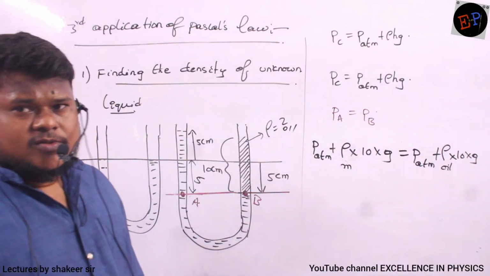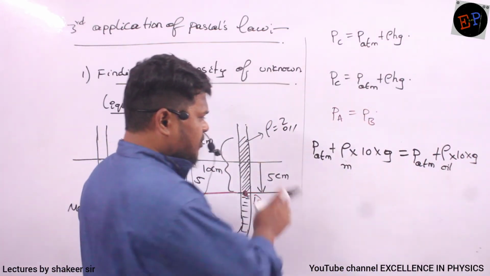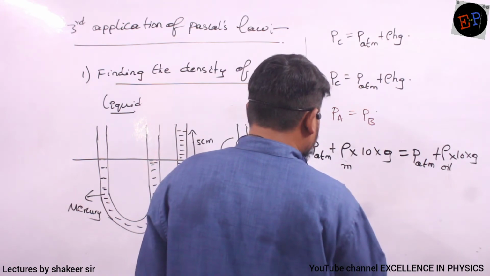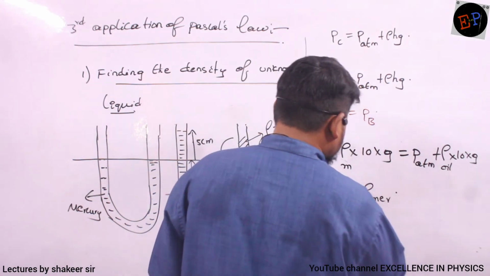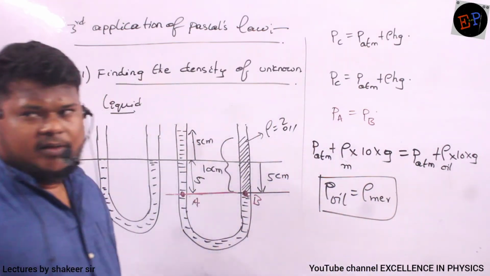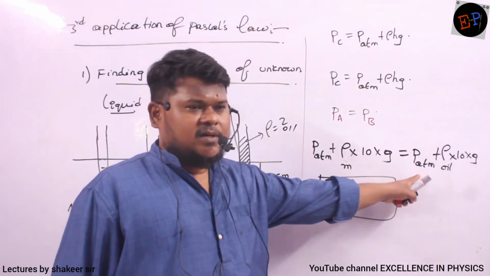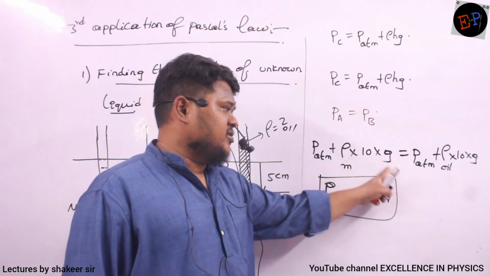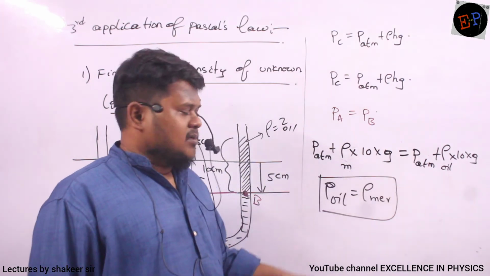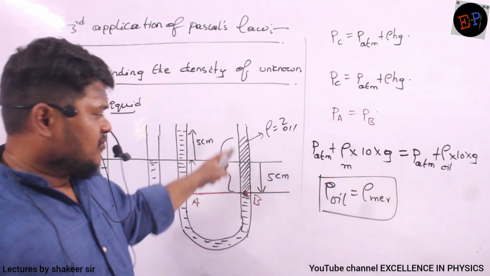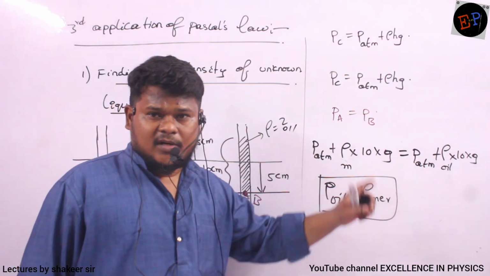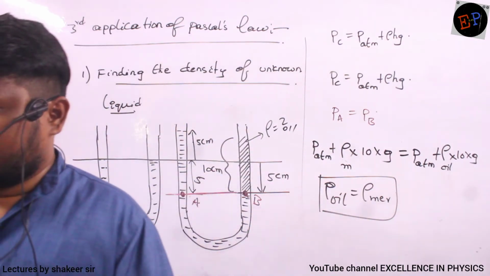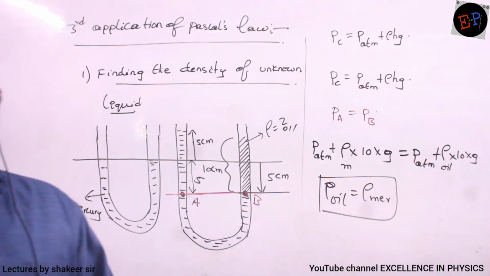So by looking at these two equations, one point which I can clearly say is that the density of oil is nothing but the density of mercury. Can I say like this? Clear? P atmosphere will get cancelled. 10g also will get cancelled. So therefore the density of mercury is nothing but the density of oil itself, or the density of oil is nothing but the density of mercury itself.